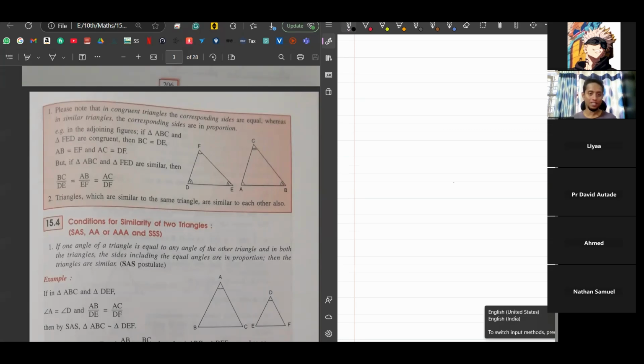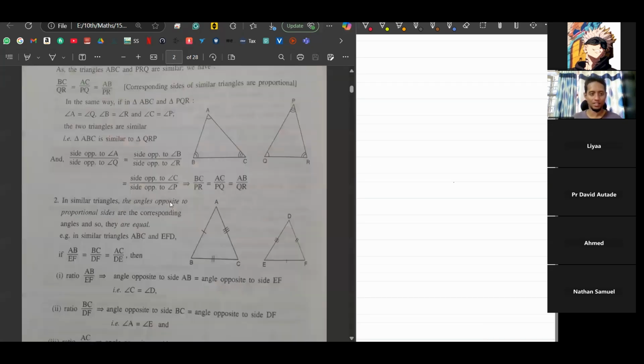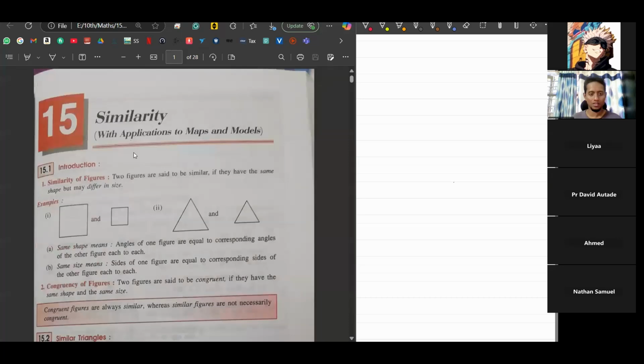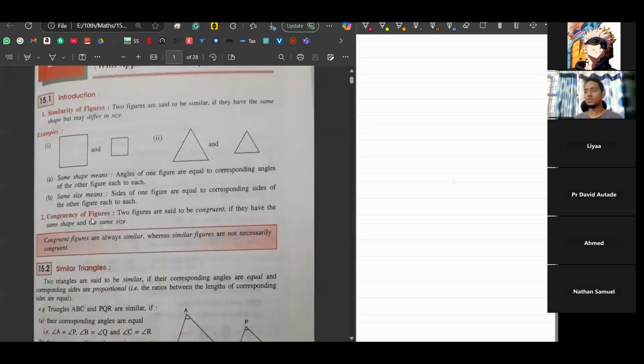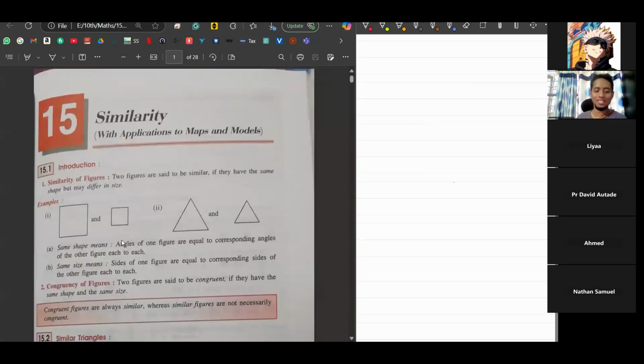All right, so similarities. When you say two shapes are similar, what does it mean? It means the two shapes are the same in shape, not in size. The shape is the same, but the size can be different. So these squares are always similar because there's no other way to draw a square. The shape is always the same and their size can be different.